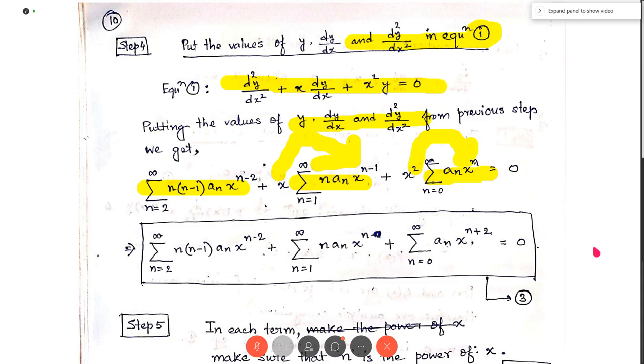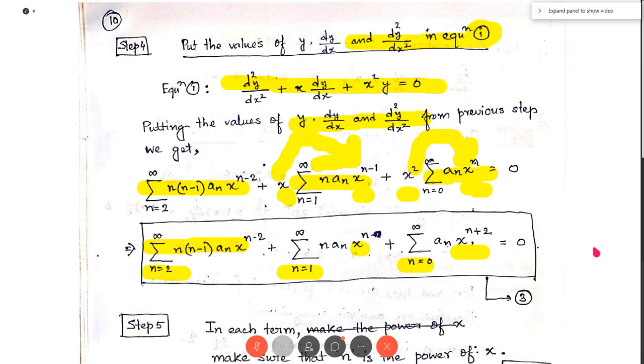So this d2y/dx2 term remains unchanged. By multiplying x with x to the power n minus 1 we get x to the power n here, and by multiplying x square with x to the power n here we get x to the power n plus 2. And the summation, as usual, runs from n equal to 2, from n equal to 1, and from n equal to 0.